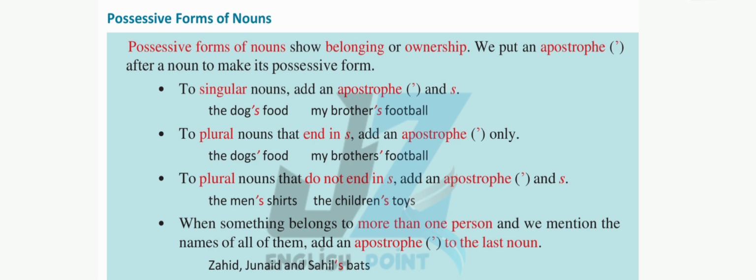To plural nouns that end in s, add an apostrophe only. The dogs' food, my brothers' football. To plural nouns that do not end in s, add an apostrophe and s. The men's shirts, the children's toys.